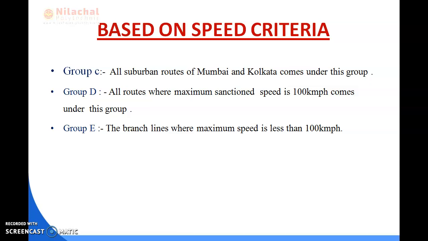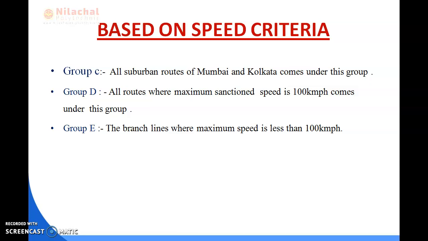So train resistance means, always remember, the engine pulls the train due to the tractive force which it develops, and this force is called the train resistance, the pulling force. And how do we calculate the resistance of the train on a gradient, wherever gradients are provided?